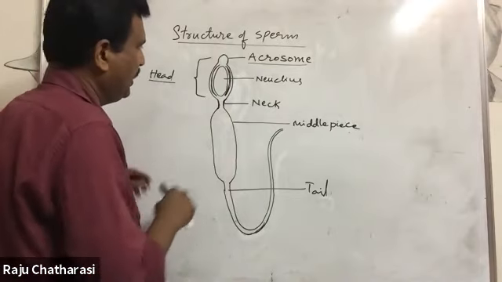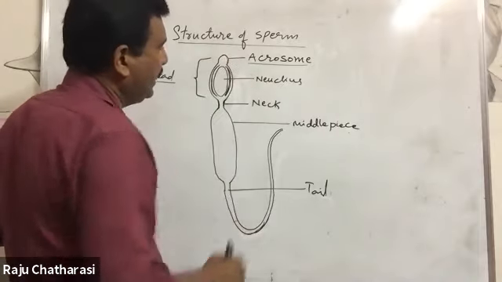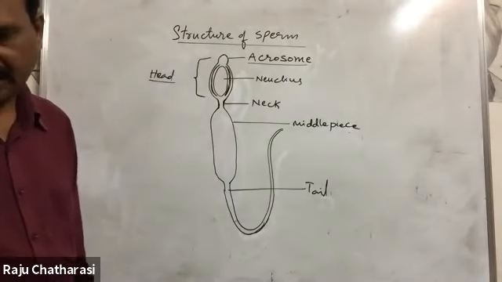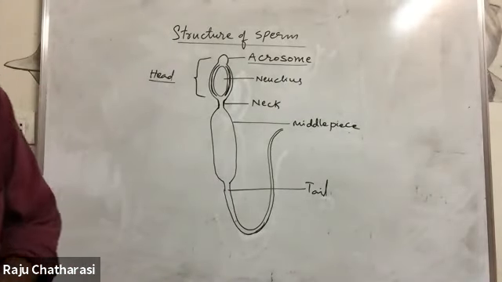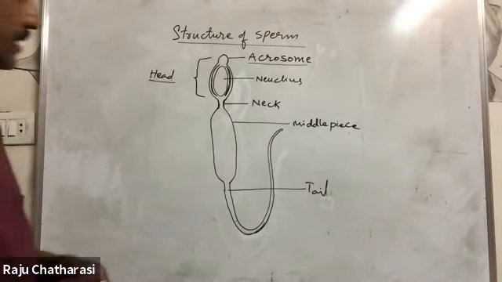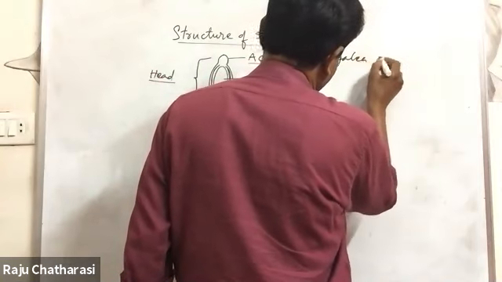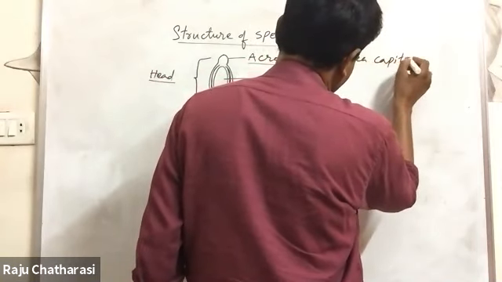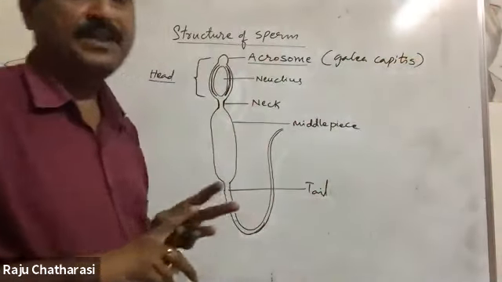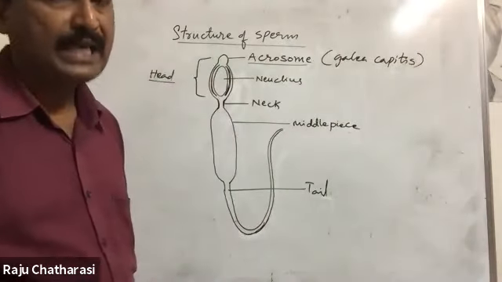In this head region, acrosome is the anterior cap-like structure. Another name for acrosome is Galea capitis. It helps in the penetration into the ovum during fertilization.